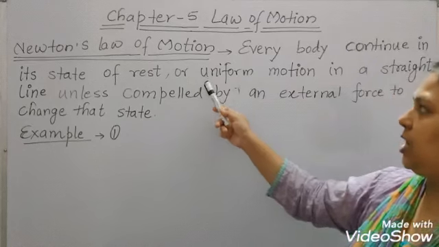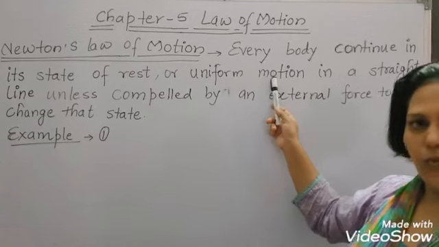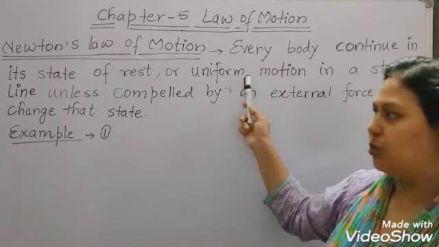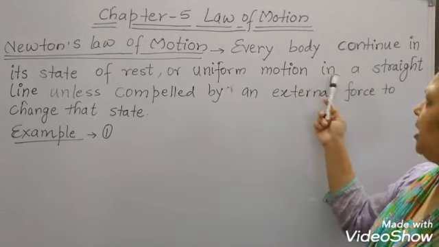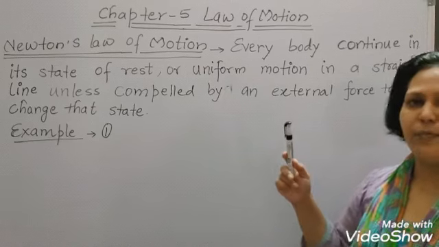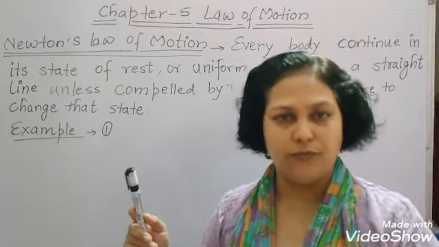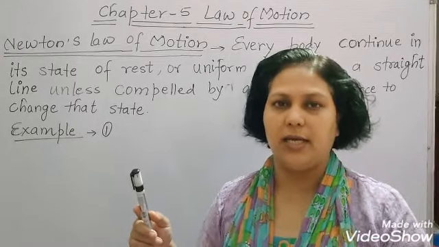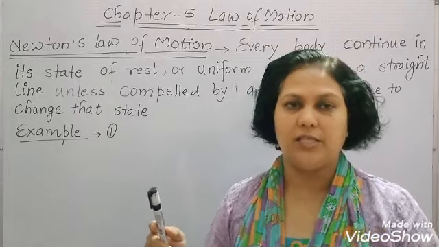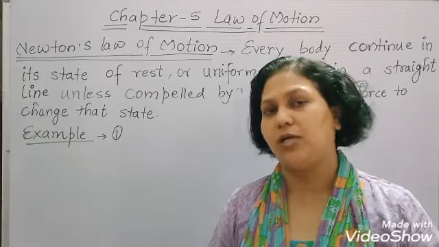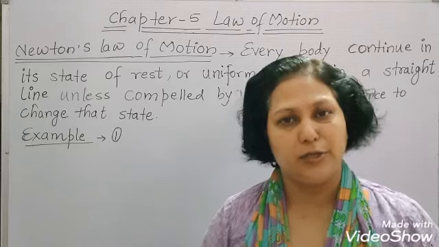Now if you see an object which is moving in uniform motion, it will remain in uniform motion. So this indicates the inertia of motion. Next, in a straight line: if any object is moving with uniform velocity in a straight line, it will continue in that straight line only. It will not change position or take any turn. So this is about the inertia of direction.